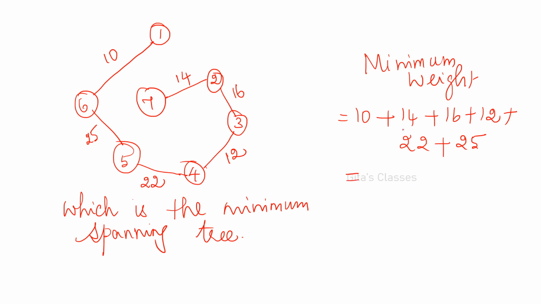Which is equal to 10, 20, 30, 40, 52, 62, 72, 74, then 94, 99. 99 is the minimum weight. Okay, that is the answer.